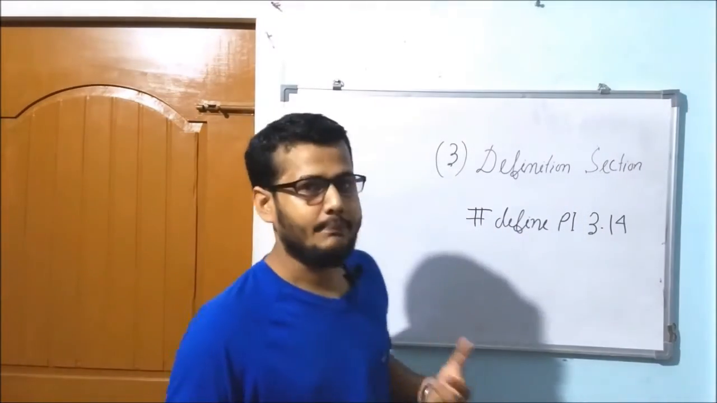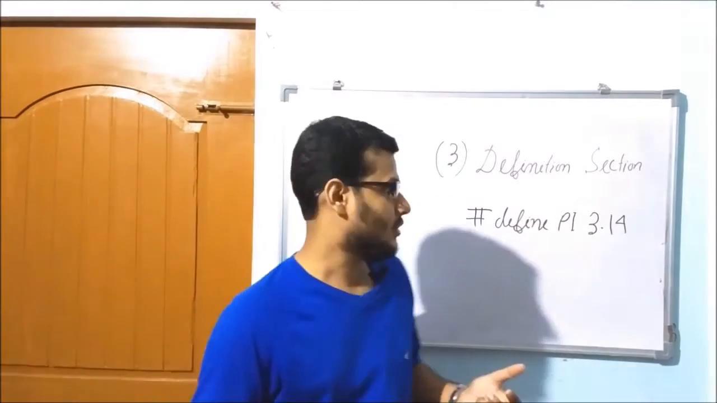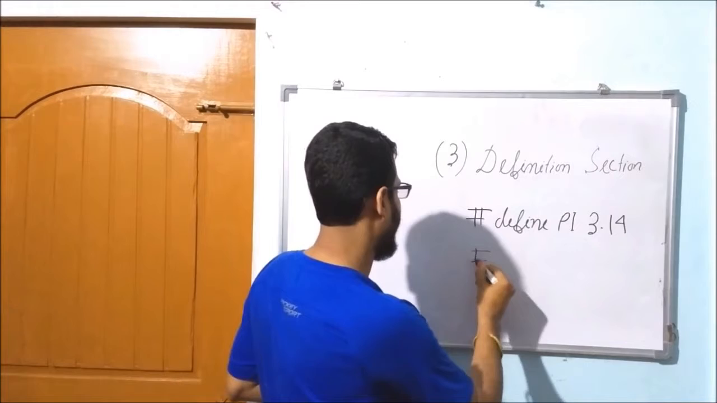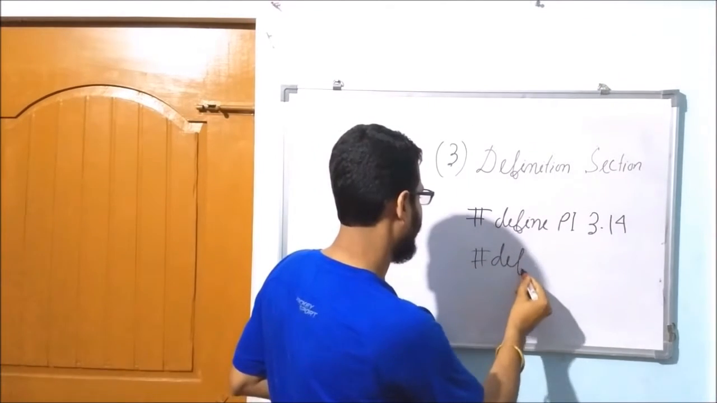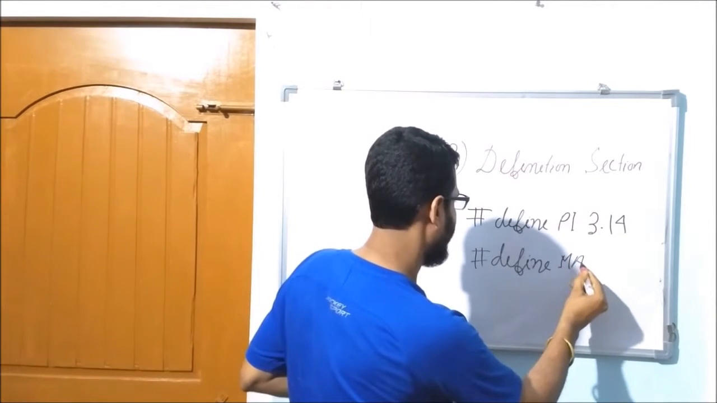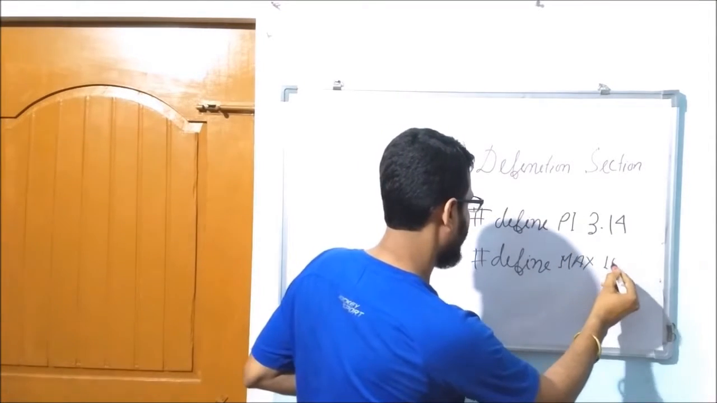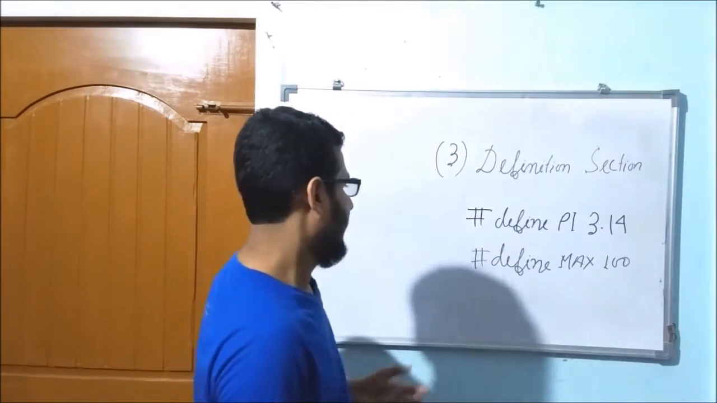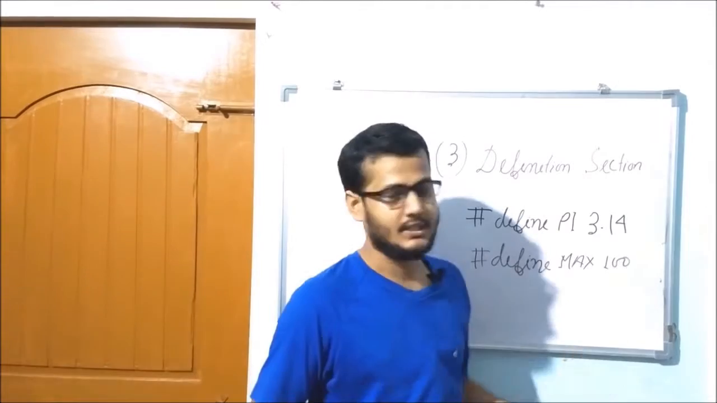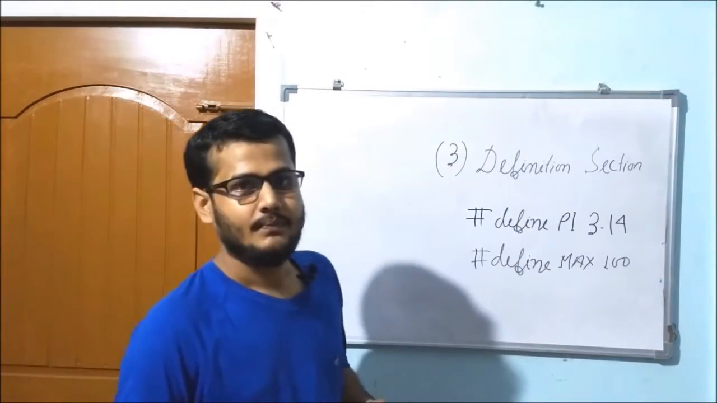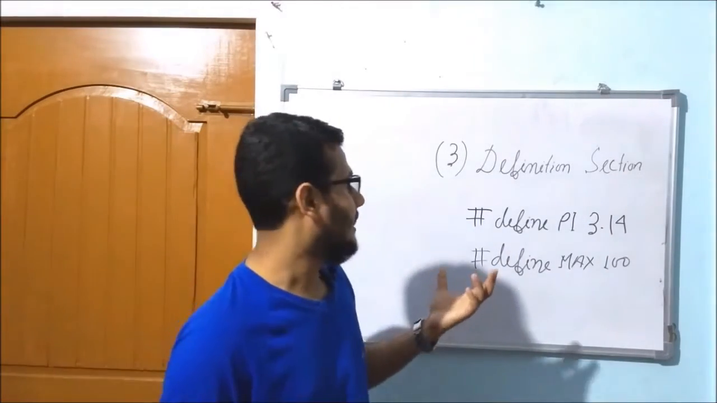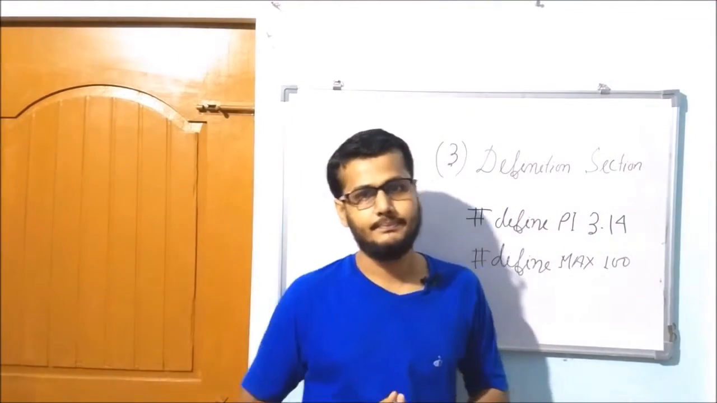Like this, you can define another symbolic constant. Suppose we set a maximum value. Suppose we define MAX, and the maximum value is 100. Here we set MAX as the symbolic constant, whose value is 100. And you always remember, we can define symbolic constants in the definition section of a program.